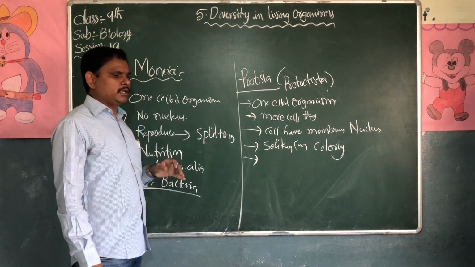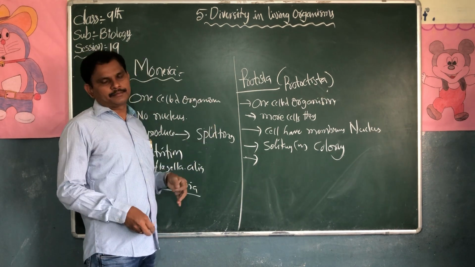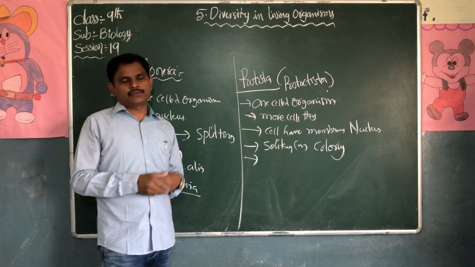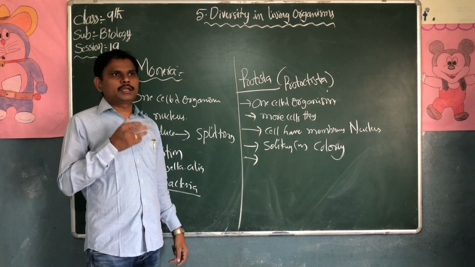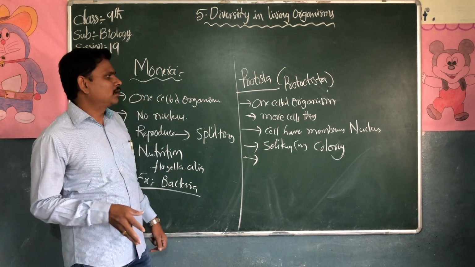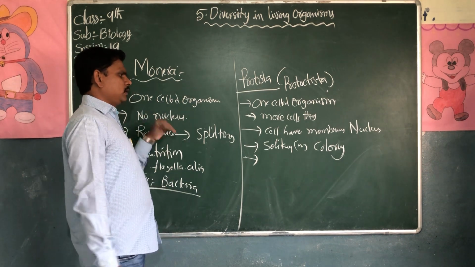These organisms will be present inside the cell. For example, the organism is present in the host inside the cell. Some are harmful and some are useful also.